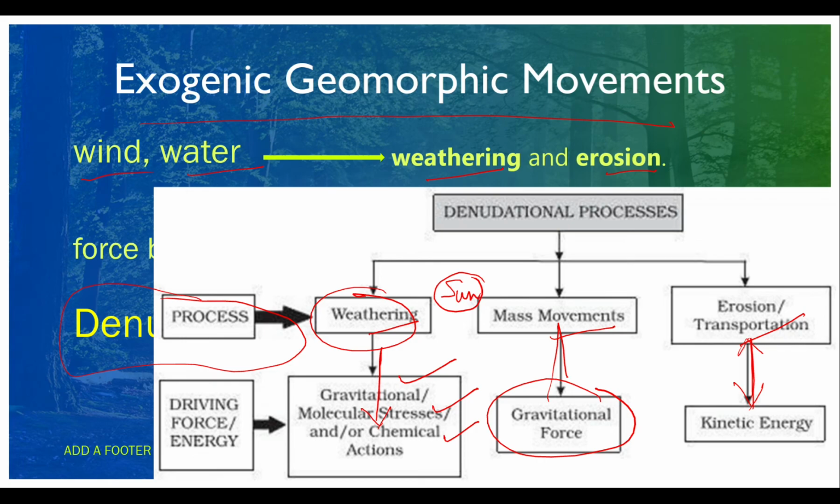So what we have discussed in this class is geomorphology and the interior of the earth: what the changes are, and how we can know about them using direct as well as indirect sources. We also discussed seismic waves, the magnetic field, and the geomorphic movements, both endogenic and exogenic.